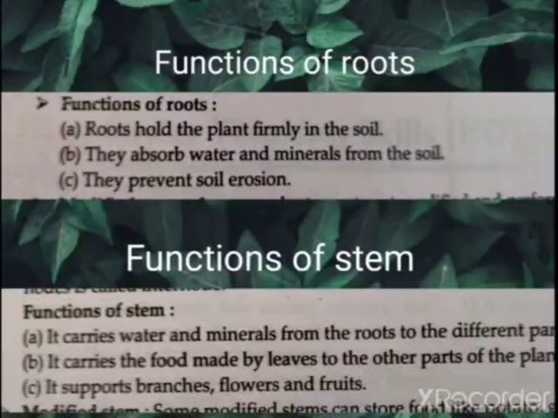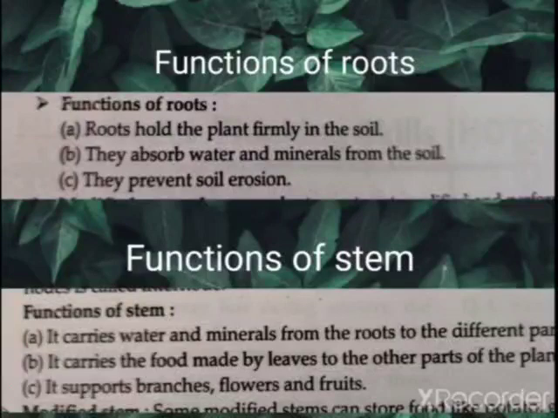Now roots give this water and minerals to the stem. What is the function of stem? Stem carries this water and minerals to the different parts of the plant. Second, it carries the food made by leaves to the other parts of the plant.